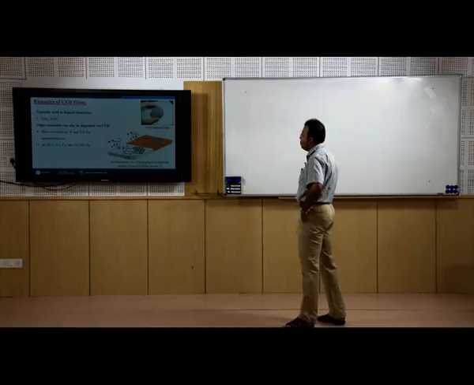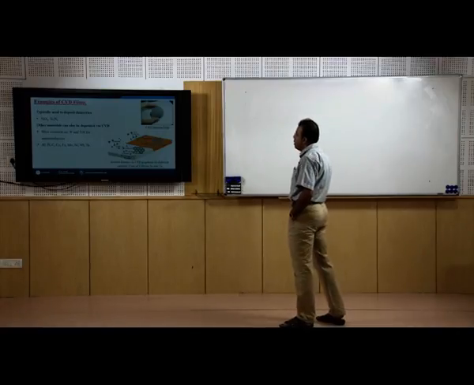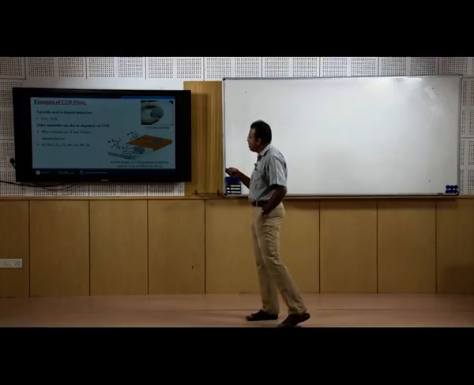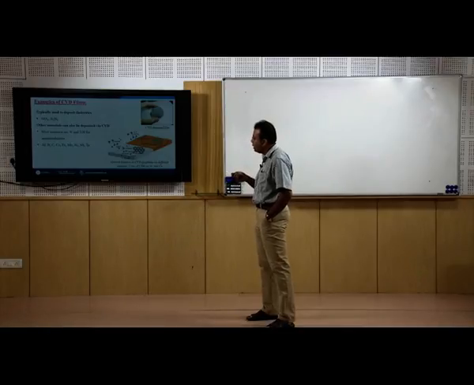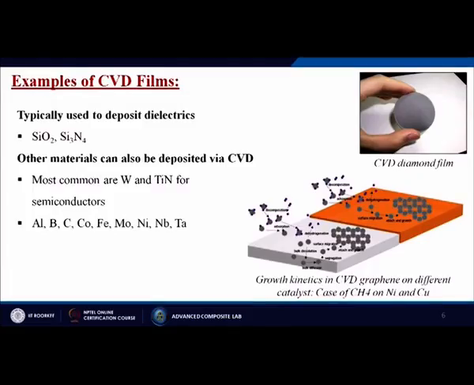Next are examples of CVD films. CVD is typically used to deposit dielectric materials like silicon dioxide and Si3N4. Other materials can also be deposited by CVD. Most common are tungsten and titanium nitride for semiconductors. Then maybe aluminum, boron, carbon, cobalt, iron, molybdenum, nickel, niobium, tantalum.